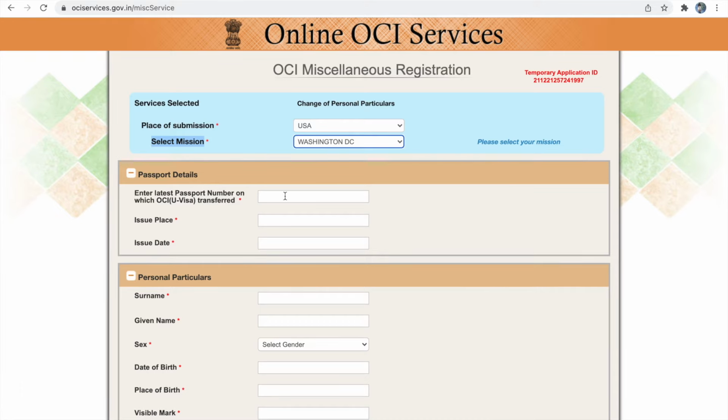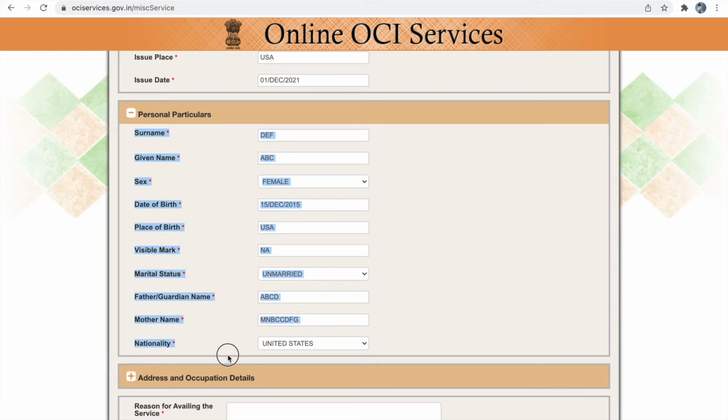The first thing is passport details. You have to enter your latest passport number. Next, place of issue and issue date. All these personal particulars details should match your current OCA card. If there is any change from the current OCA card, you can provide the change, plus you have to provide the proof for the change. For example, if you have any change in your name, you have to provide a name change affidavit for OCA, otherwise your change will not be accepted.